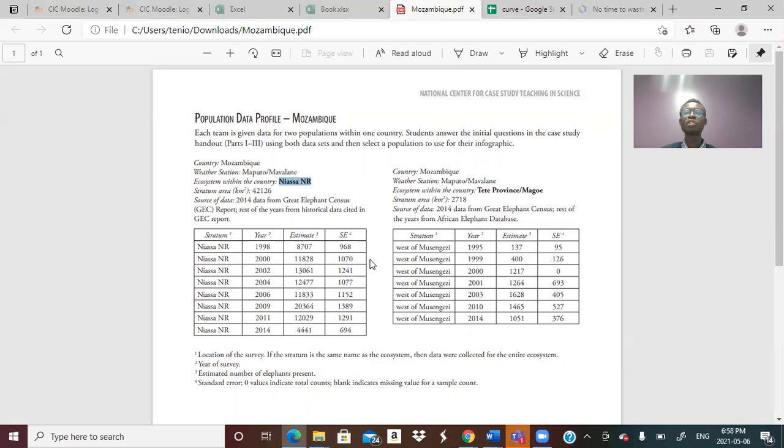Also, for density independent factors, something like weather, oxygen levels, or temperature. I didn't really find anything on weather because the weather didn't correlate with the decrease in population in Niassa. So I don't think any density independent factors can result in this. Or maybe because of greenhouse gases, the rise in greenhouse gases has reduced it. No, sorry. So there are no density independent factors correlating that will cause a decrease here.